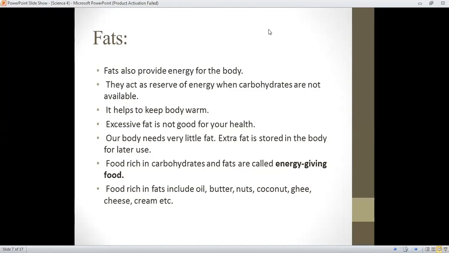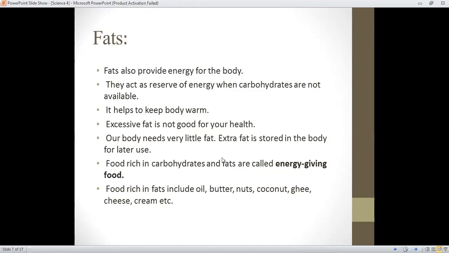As I told you, nowadays everyone is fasting. The food that we eat contains lots of fat. So when we are fasting, the fat stored in our body gives us energy for the whole day. That's why we can spend almost 10 to 11 hours without eating anything very easily, because of these fats stored in our body.